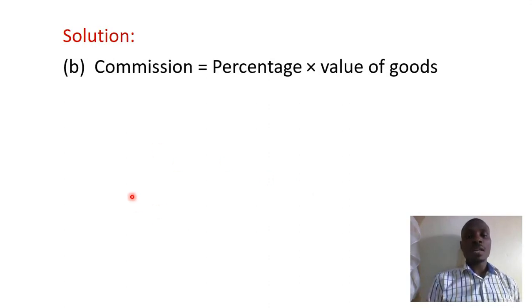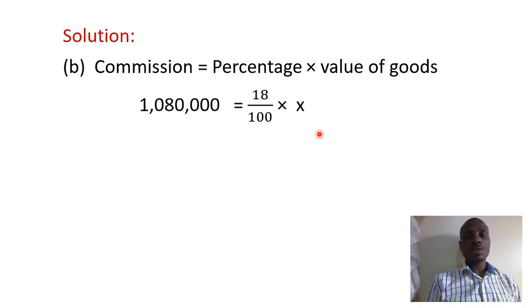The commission we have as 1,080,000 shillings, and then the percentage is 18%. And then the value of goods we have let to be X. Since we do not know it, you can let it be X, you can let it be Y, you can let it be any letter.